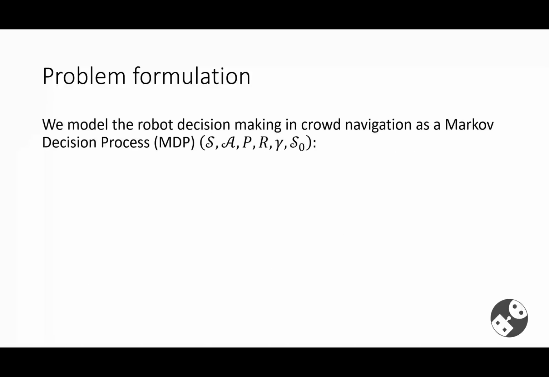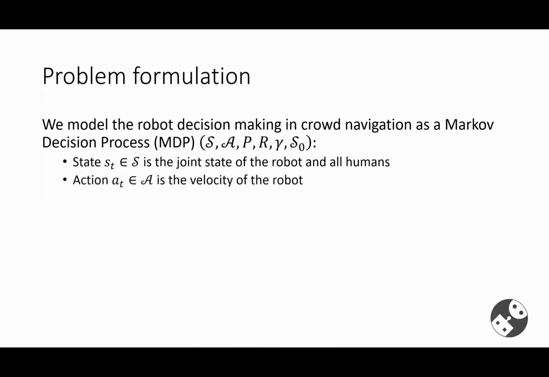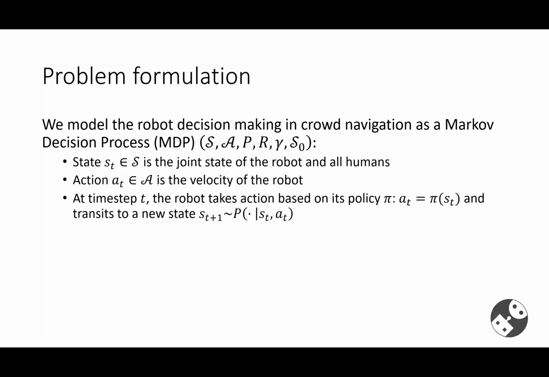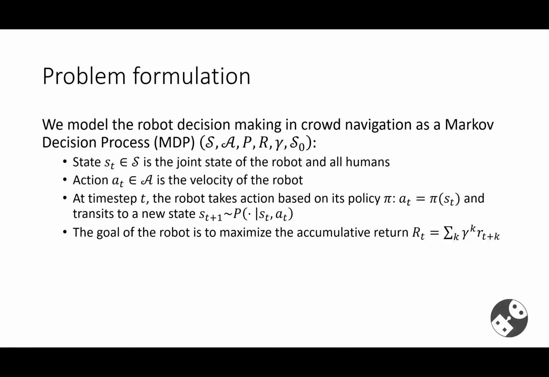We formulate this robot crowd navigation problem as a Markov decision process, or MDP. More specifically, the state S_t is the joint state of the robot and all the humans. The action A_t is the velocity of the robot. At each time step t, the robot takes an action based on its policy, which takes the current state as an input and outputs the current action A_t. And then it transits to a new state S_{t+1} according to its state transition probability. The goal of the robot is to maximize the cumulative return R_t, which is defined in the equation.